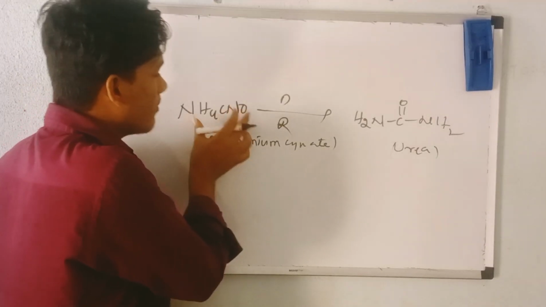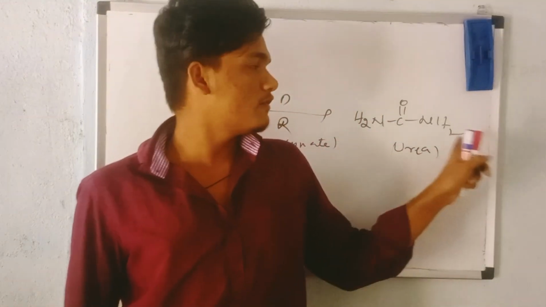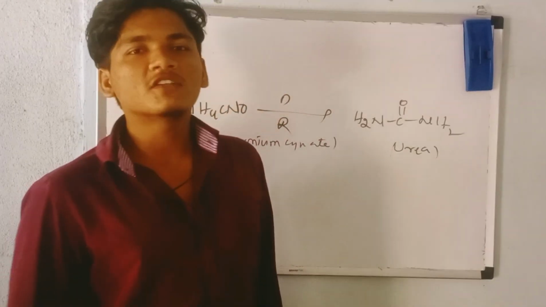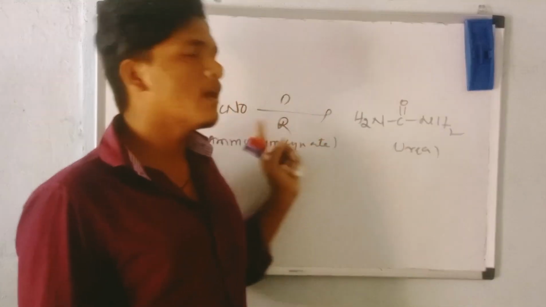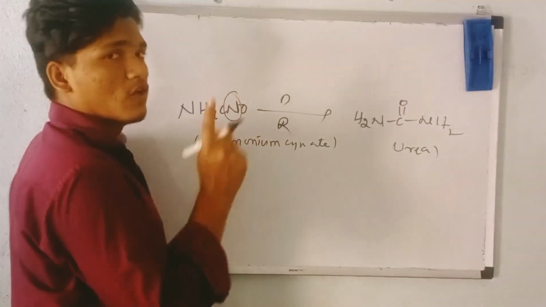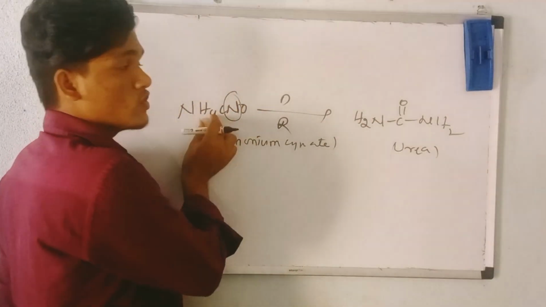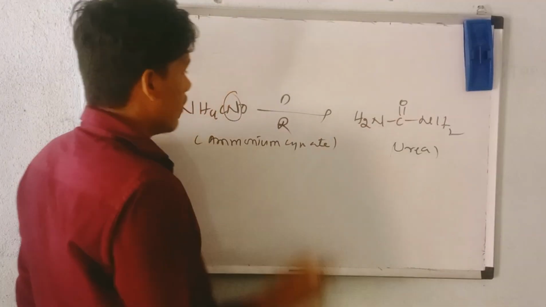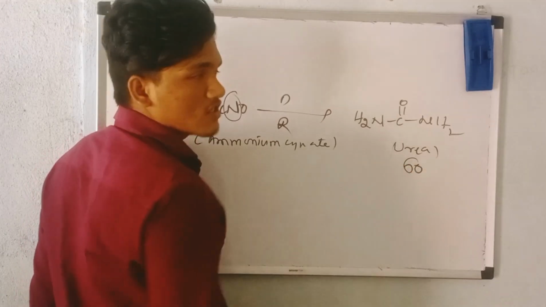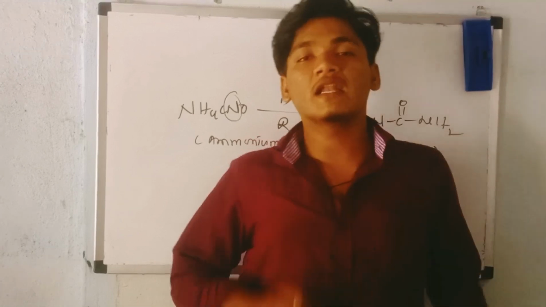You can see the formula of ammonium cyanate is NH4CNO, while the formula of the organic compound is H2N-C=O-NH2. In the last class I said we have two nitrogens on one side and a single nitrogen on the other, but that was wrong; I did not notice this nitrogen. You have two nitrogens here and two nitrogens here, four hydrogens here and four hydrogens here, and one oxygen on each side. The molecular weight is 60 on both sides. There is no need to balance the equation.